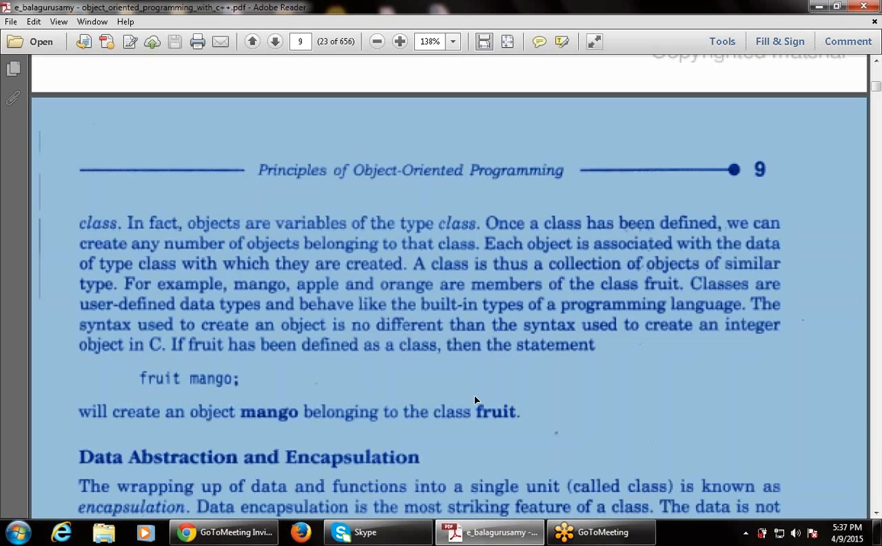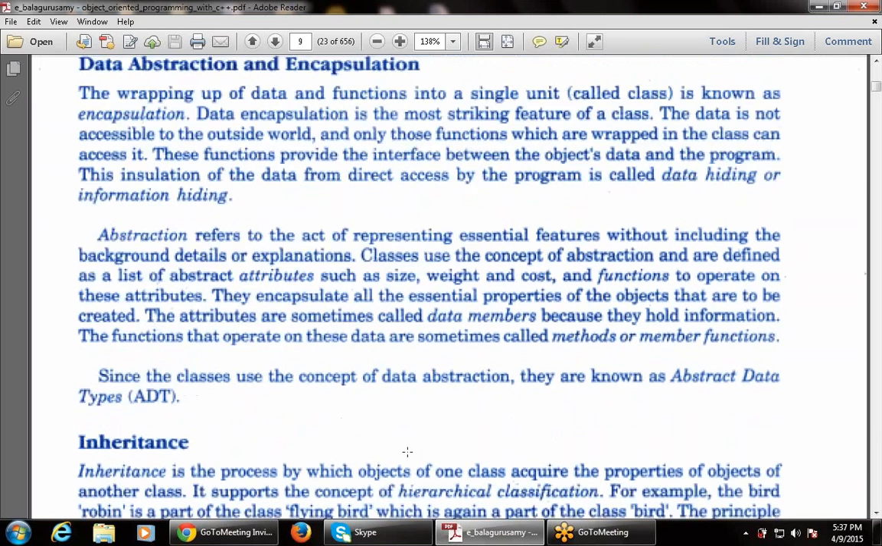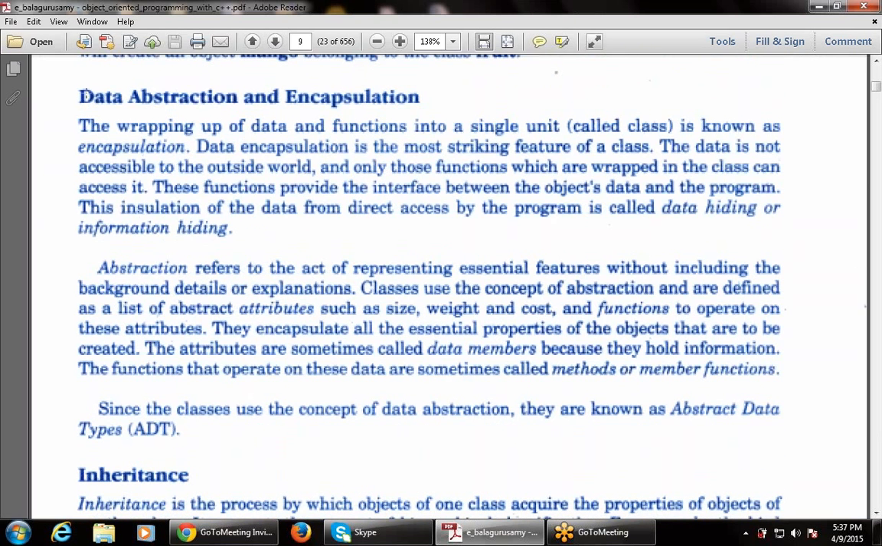If fruit has been defined as a class, then the statement fruit mango will create an object mango that belongs to the class fruit. That is, fruit is the name of the class and the object that is created is mango. So fruit is like a data type, a class type, a user defined data type, and mango is like an object, like a variable, right?